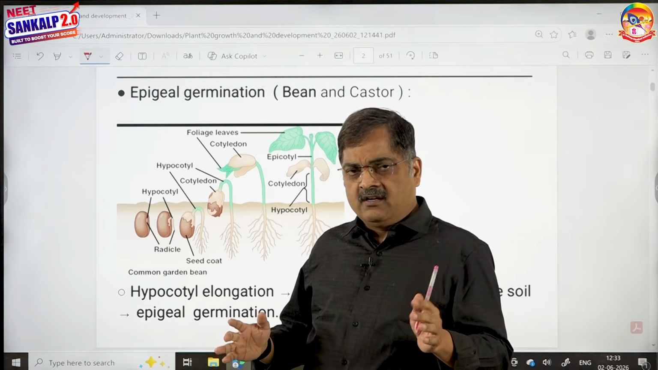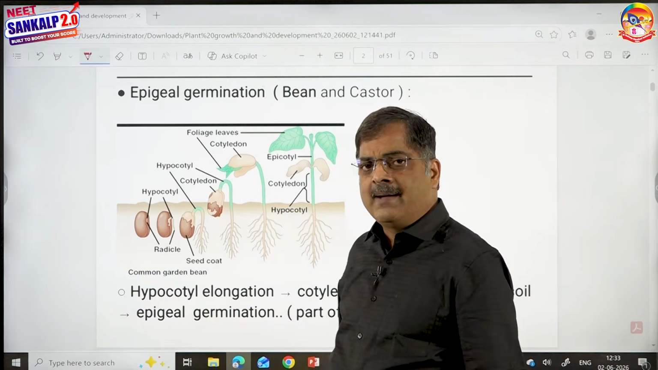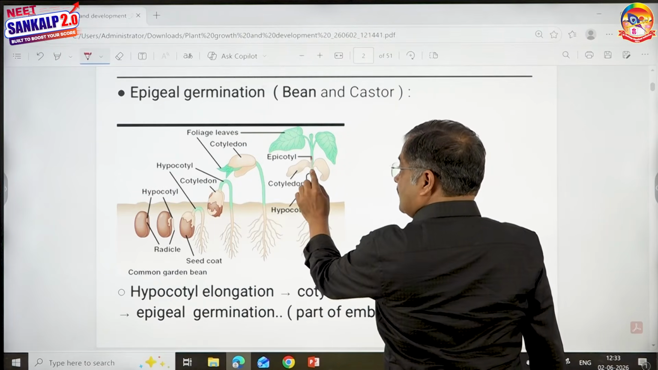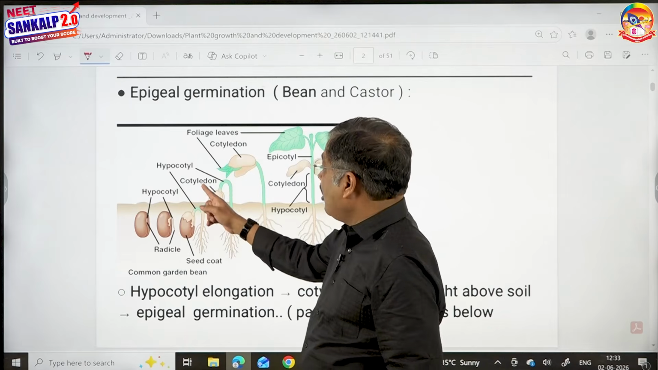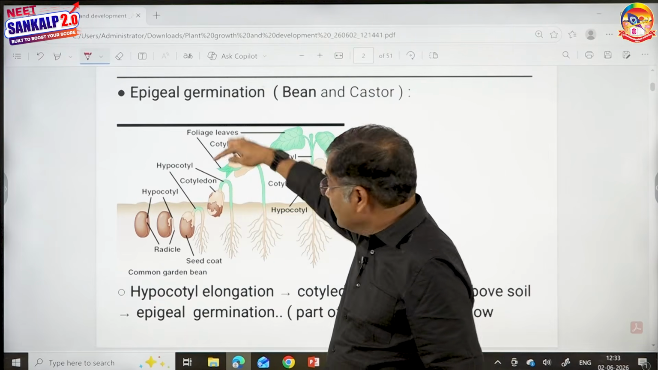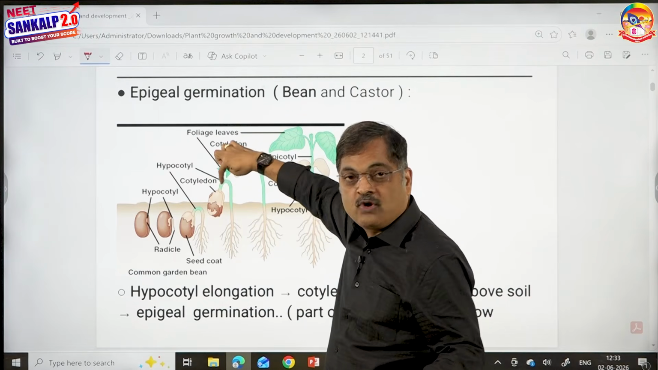So it's very clear. It is the hypocotyl which is elongating and bringing the cotyledons above the surface of the soil. Then what is the epicotyl? This is the epicotyl. All right. Your textbook calls this the epicotyl hook. This part is the epicotyl hook. Strictly speaking, it is actually a hypocotyl hook.